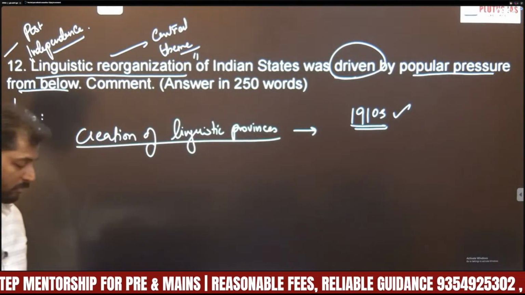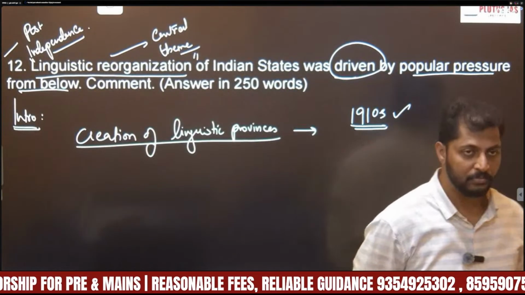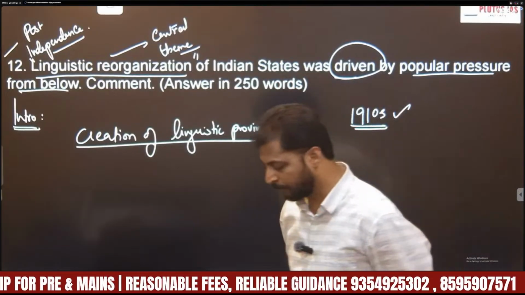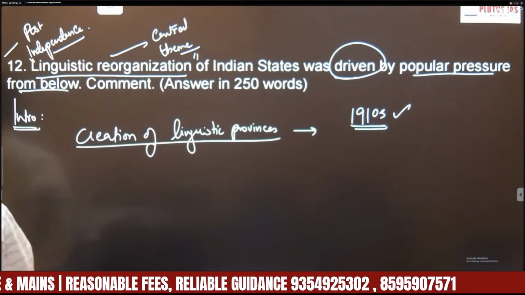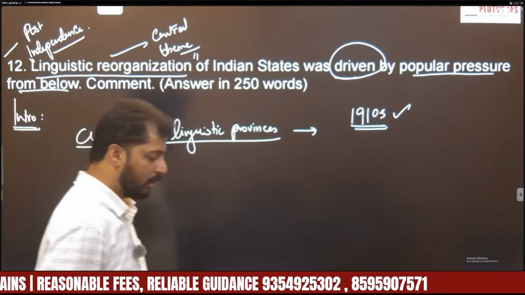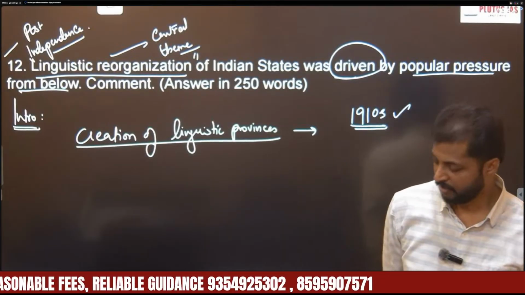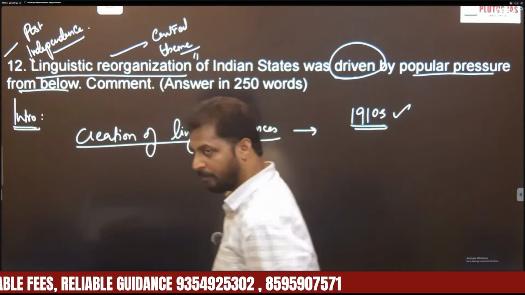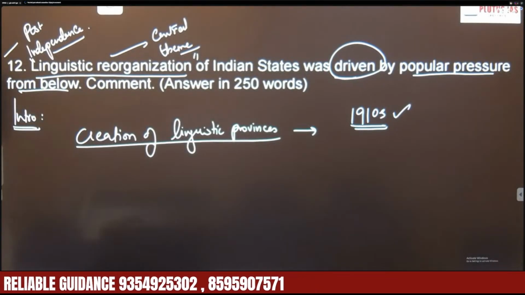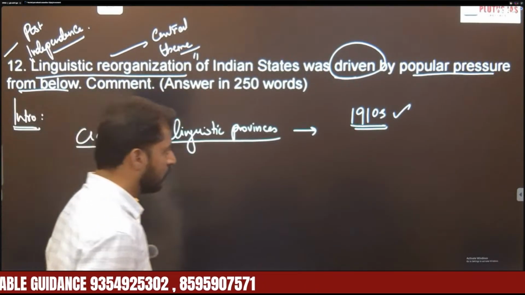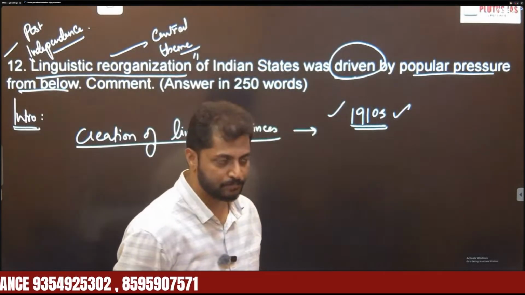Especially Telugu speaking people were part of Madras state. Though Telugu speaking people constituted nearly 45% of area and 40% of population, the politics of Madras was still dominated by Tamilians only. So this hurt the sentiments of Telugu people, and since then they started demanding separation of states. That's why this story starts from as early as the 1910s.